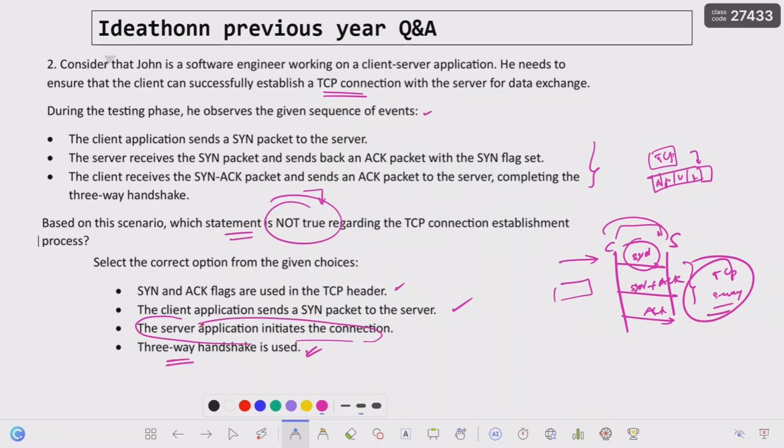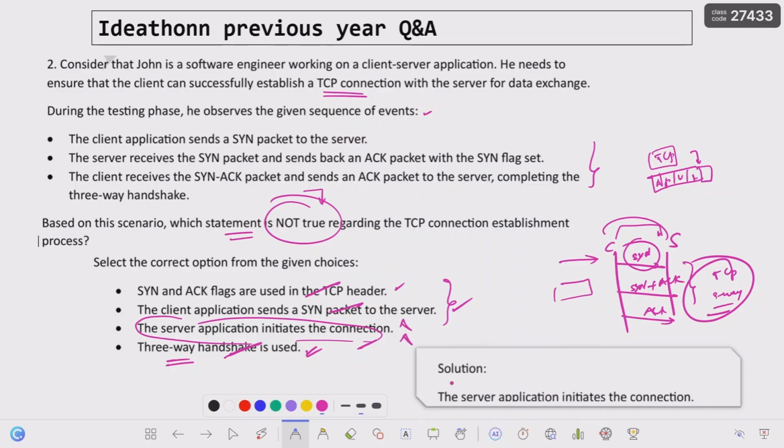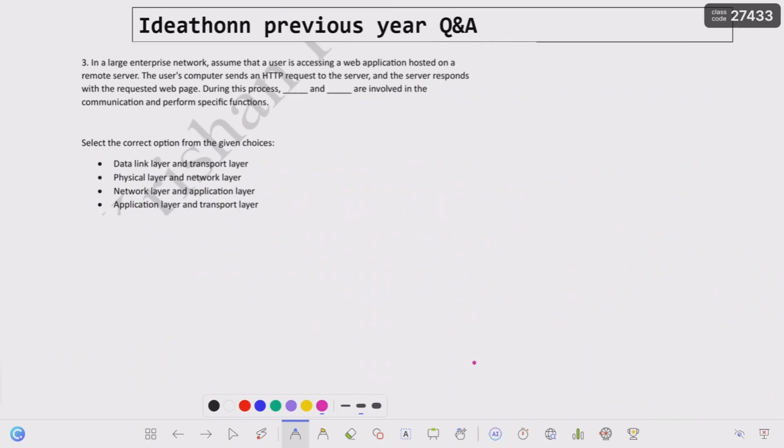So out of these, which is the incorrect option, or not true? This is the option. So this is related to TCP/IP connection establishment. This is also establishment. This process we call the three-way handshaking process. This is irrelevant to this one. So the answer is that the server application initiates the connection. This is the particular answer.